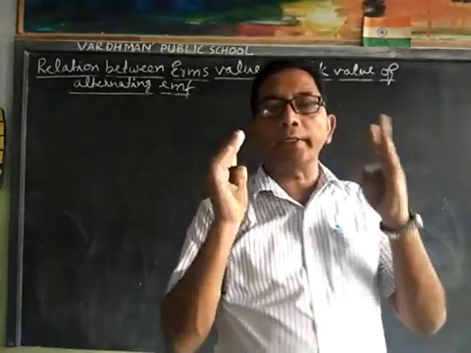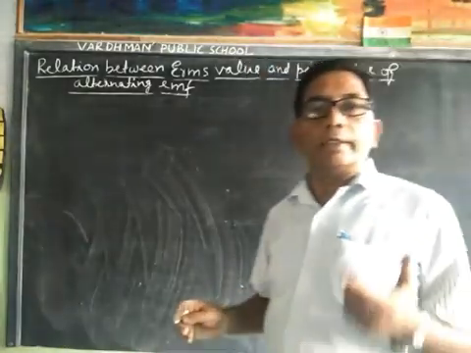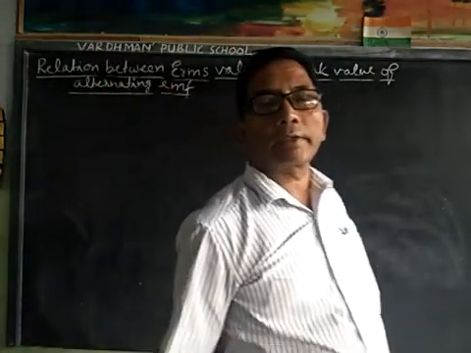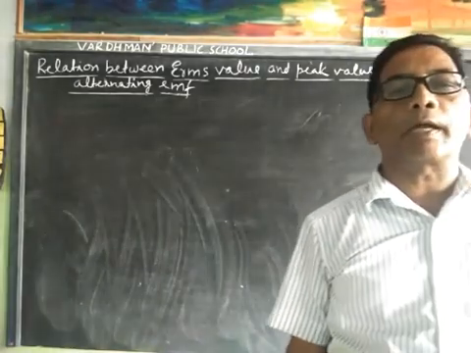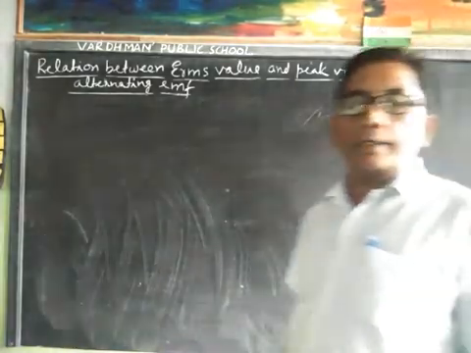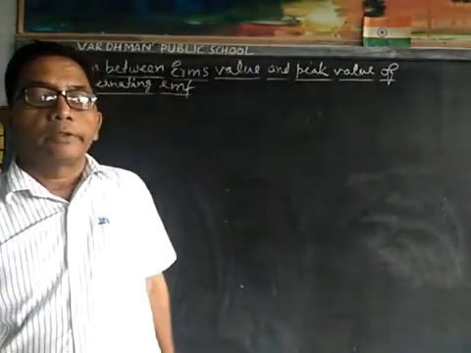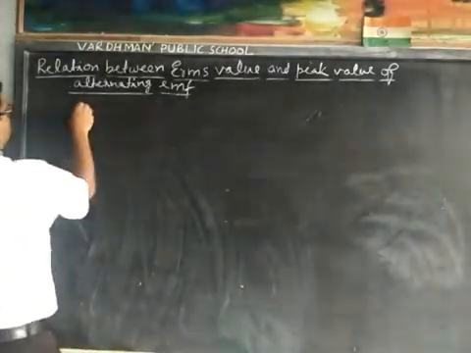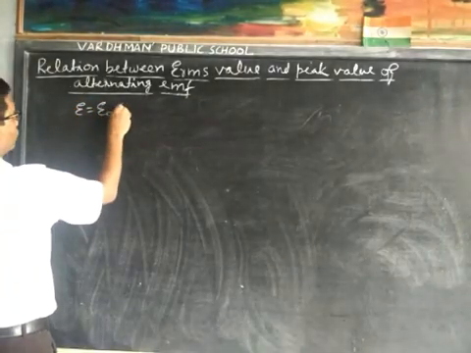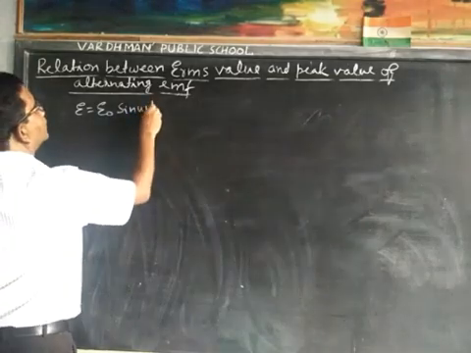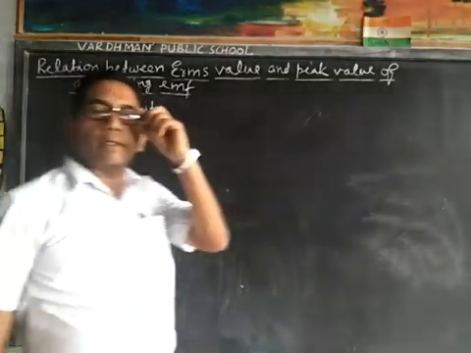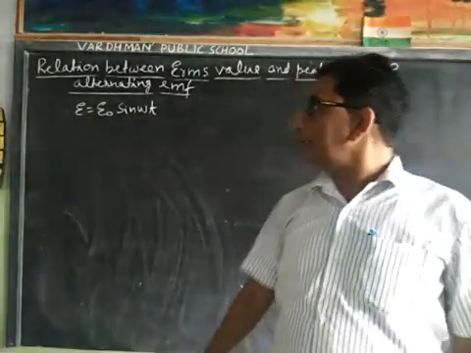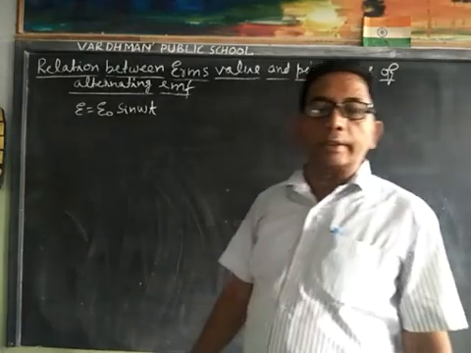Suppose an alternating EMF E is applied to a circuit of resistance R, then E is equal to E0 sin omega t.